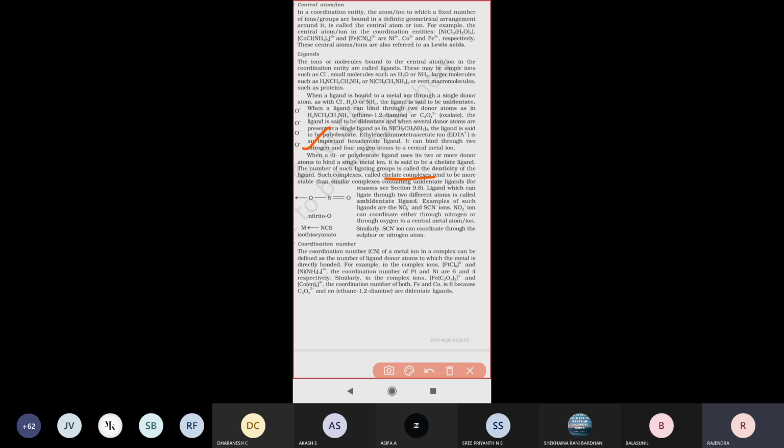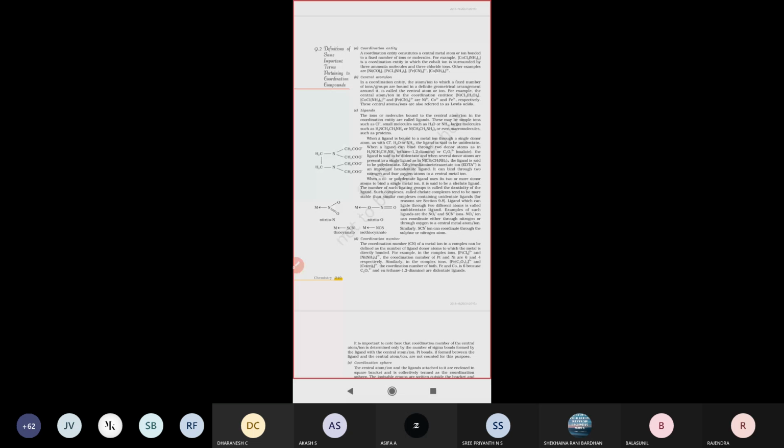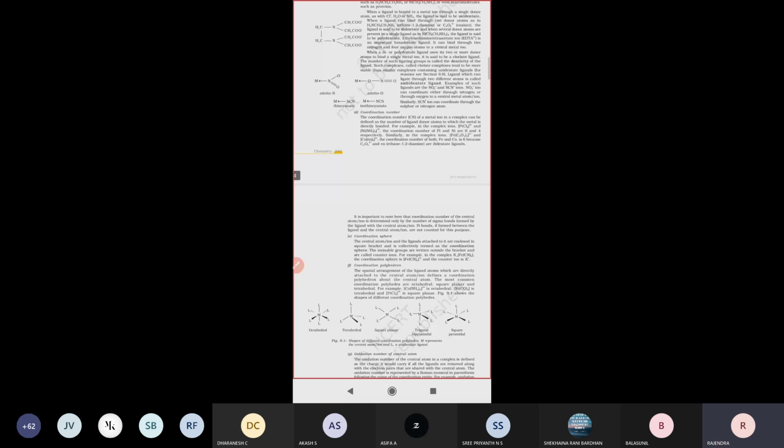A ligand which can ligate through two different atoms is called an ambident ligand. So here there are two words we are using. One is chelate ligand, which we have seen. Another one is ambident ligand. So what is the difference between an ambident ligand and a chelate ligand? Let us see an example, for example this compound.